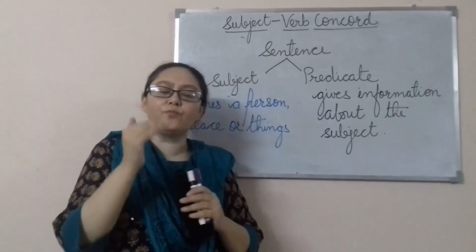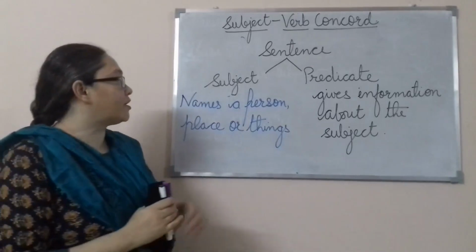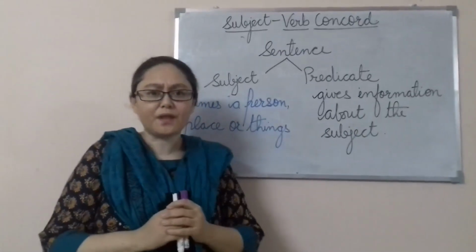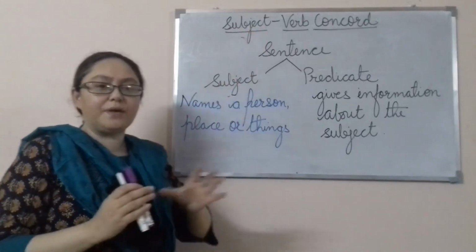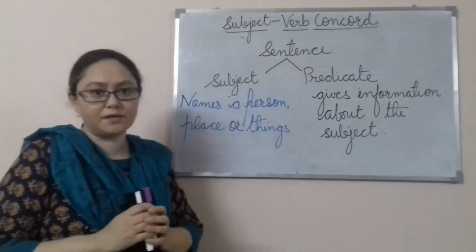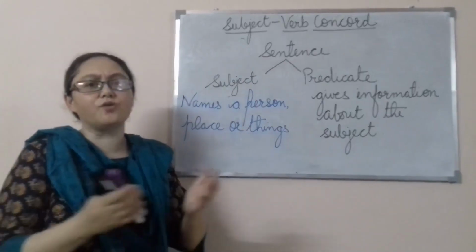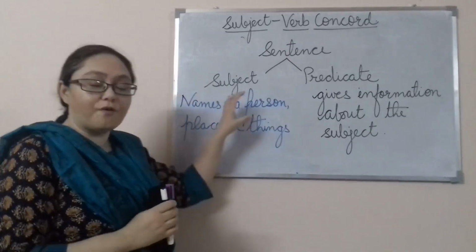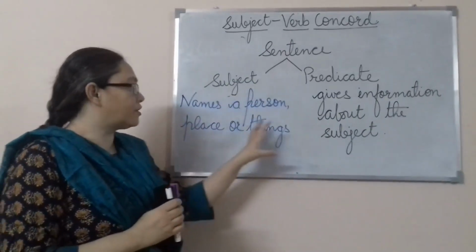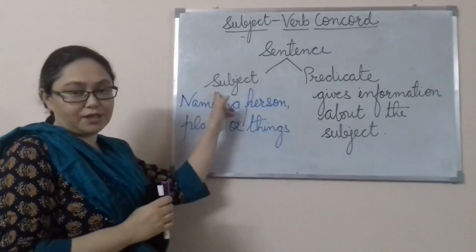Alright, but before moving on into subject verb agreement, let us see what is subject. Now we know that a sentence is made up of different words. A sentence tells us about a person, place or thing. So what names the person, place or thing? The subject.